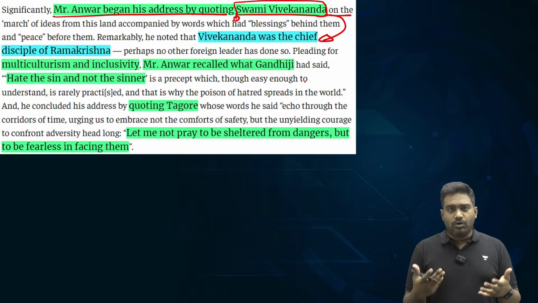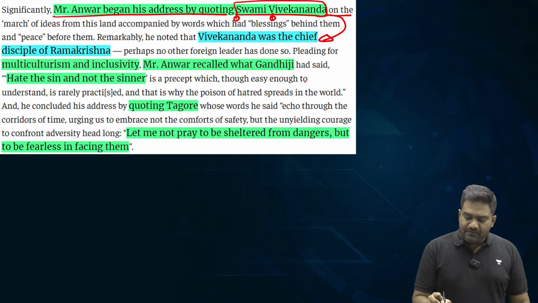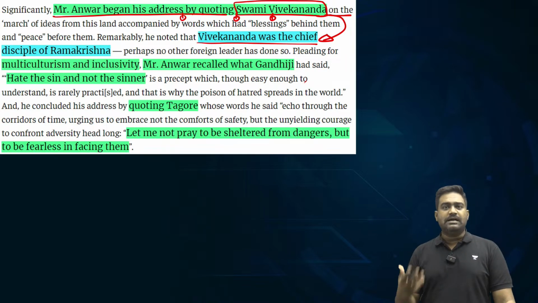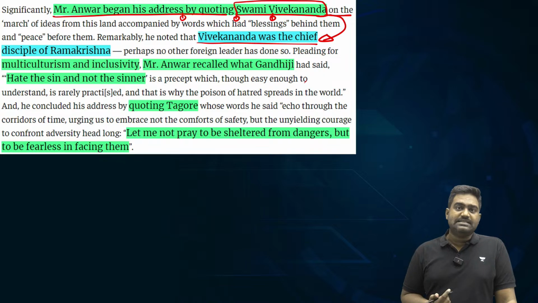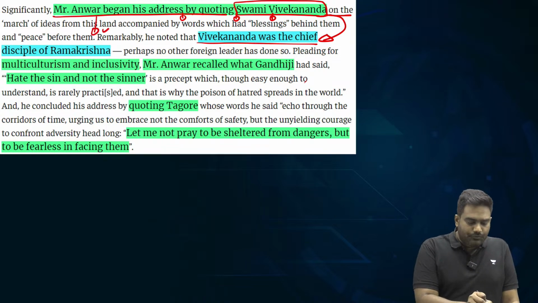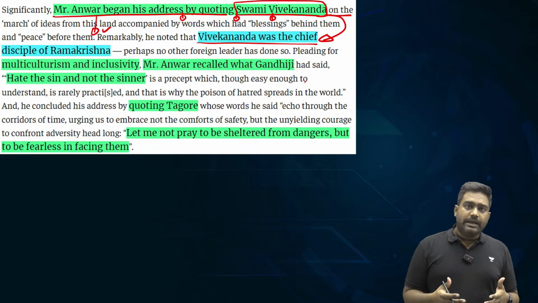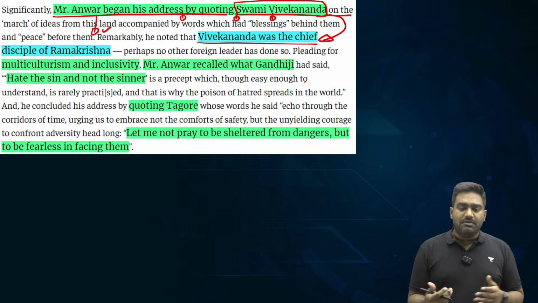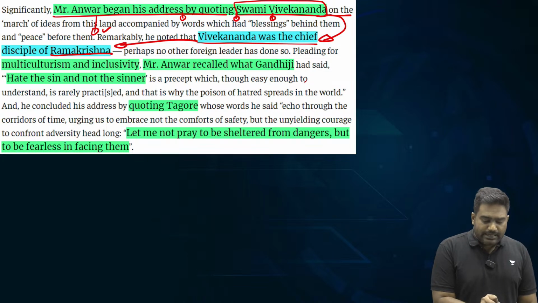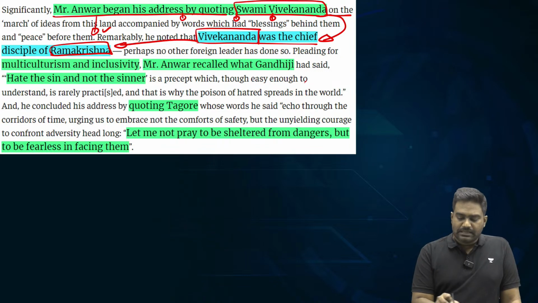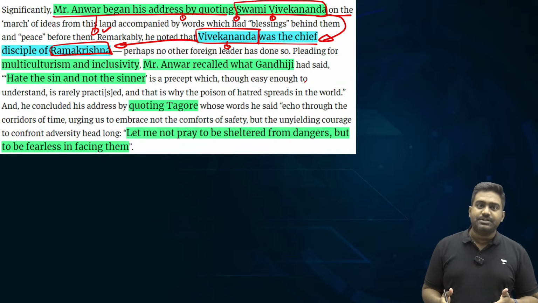In the very same month, on September 11th, Swami Vivekananda not only championed the ideals of Hinduism and Sanatan Dharma and Indian civilization, but he championed the cause of spiritual unity, which is necessary in the world. Right? So the Malaysian leader paid tribute to Swami Vivekananda, even recollected that he was a disciple of Ramakrishna Paramahamsa, and he paid tribute to Vivekananda's thought of spiritual unity, which remains relevant even today in a world which is divided by religious conflicts and divides.